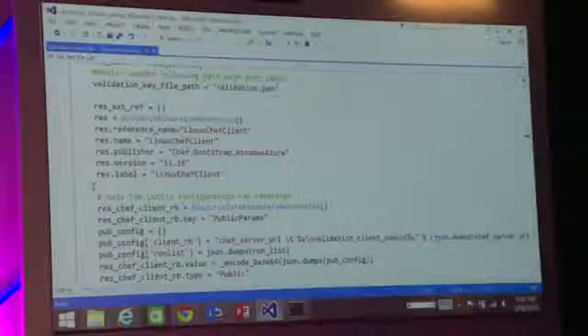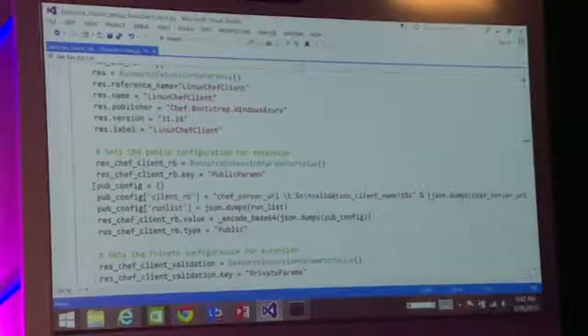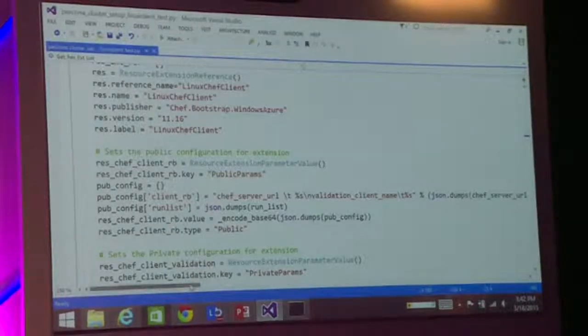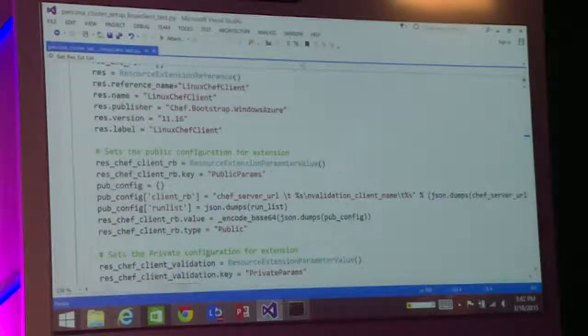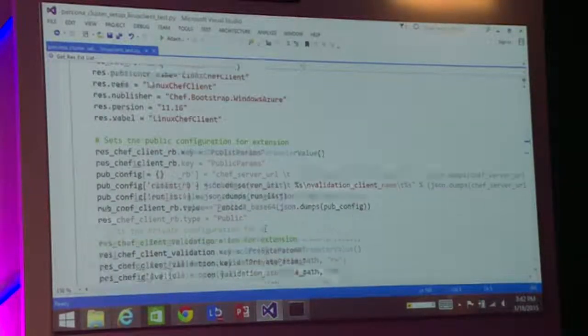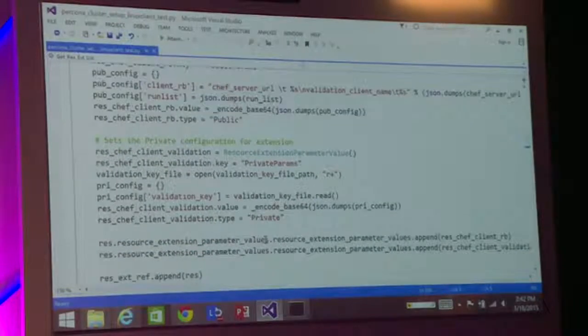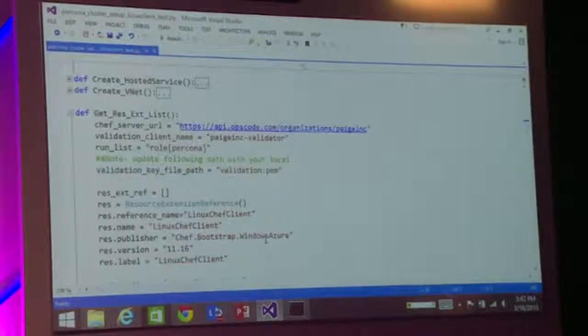So the moment I say it's a Linux Chef client that I want to install, Azure will automatically call the Chef installation and install Chef. And next, all I need to do is provide what it is that I'm going to run. So I need a couple of things: I need to provide the URL from where it needs to download the cookbook, and I need to provide the validation key. So let me just show you where the URL is. It's on the top. If you see, this is the Chef server URL.